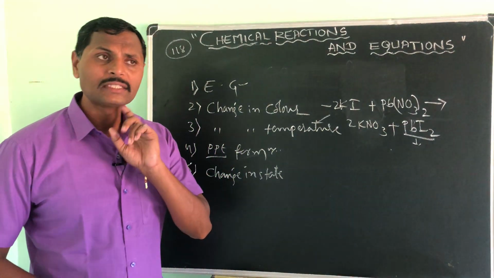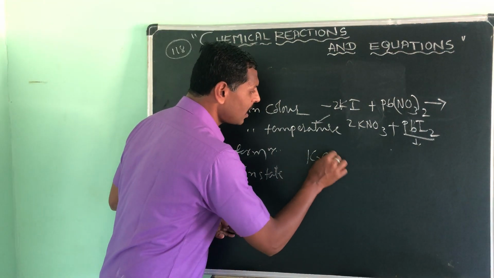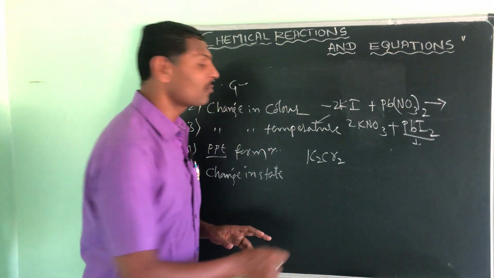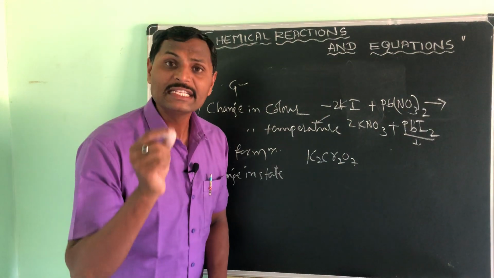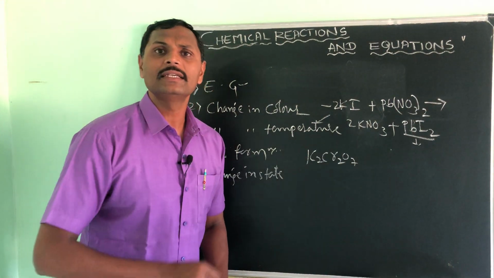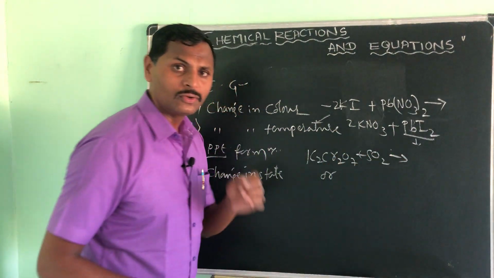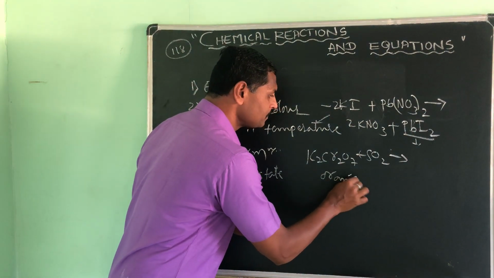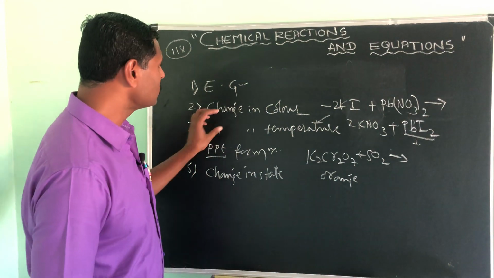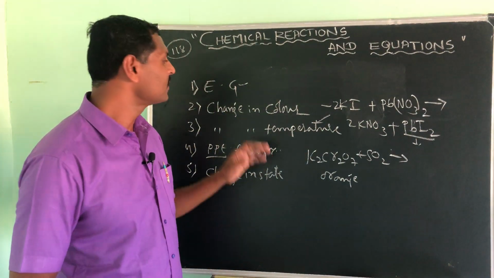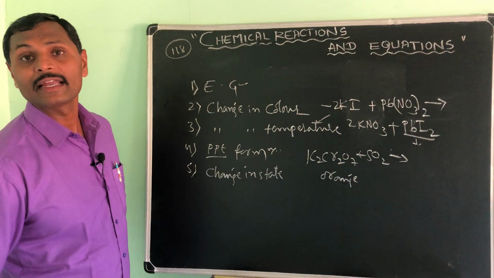And even if you take potassium dichromate solution, K2Cr2O7, it will be orange in color, and simply pass sulfur dioxide in it, so the orange color turns into light green color. See, like this we can see so many changes of color in a chemical reaction. If you see this, then you will say, yes sir, chemical reaction has taken place.